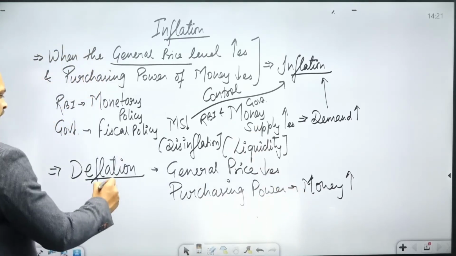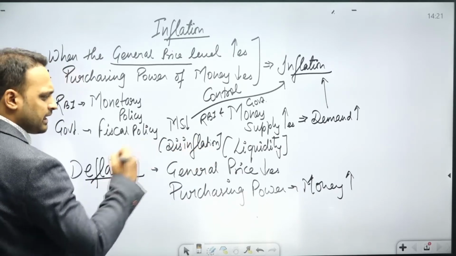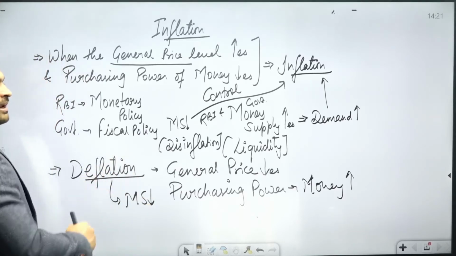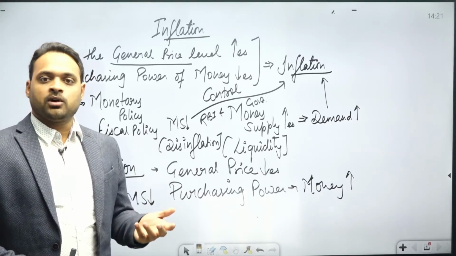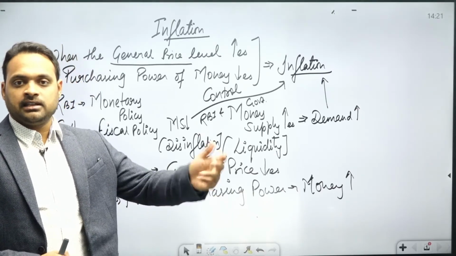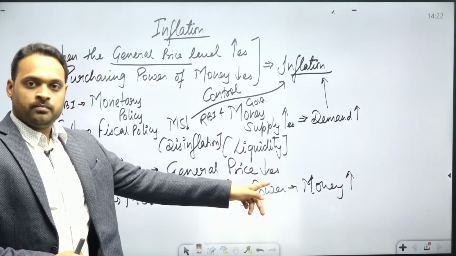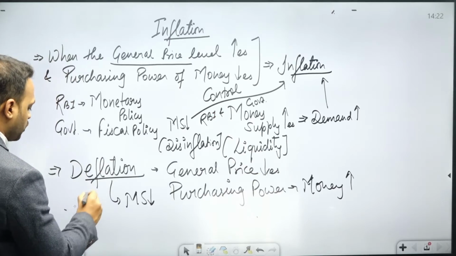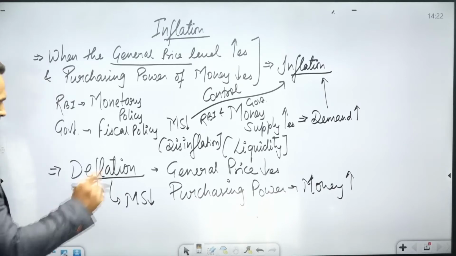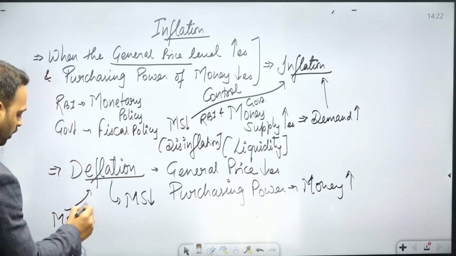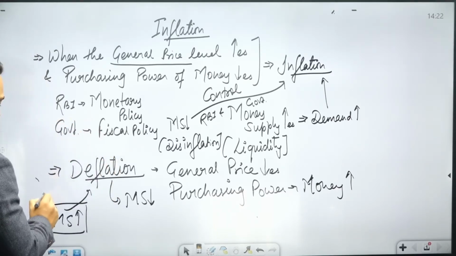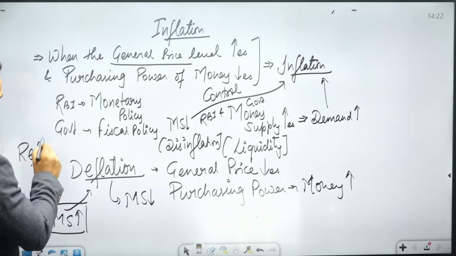And very simple, how would it occur in the economy and when would it occur in the economy? When there is less money supply. If there is less money supply in the economy, the people would have less money in their pockets, as a result of which their demand decreases, and as a result the prices would go down. And how is it controlled by the RBI and the government? By increasing money supply, and the very important term, when the RBI and government increase money supply for controlling deflation, this phenomenon is called reflation in the economy.